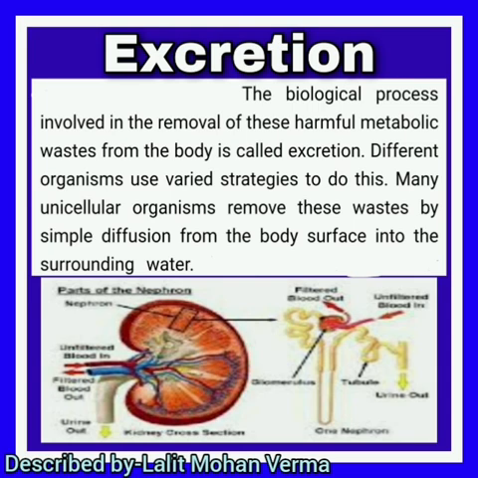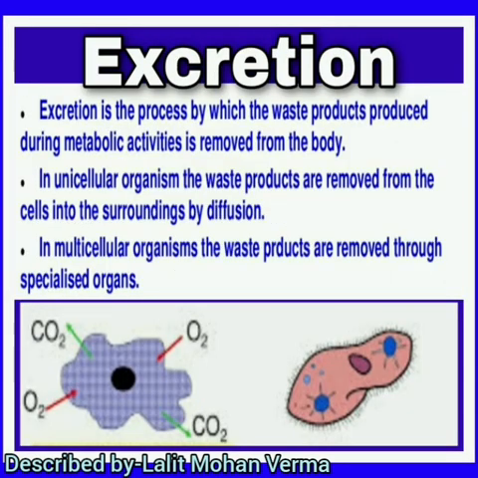But the complex organism and well-developed organism like human have a well-developed excretory system. So excretion is the process by which the waste product produced during metabolic activities is removed from the body. And in case of unicellular organism, the waste product are removed from the cells into the surroundings by diffusion.